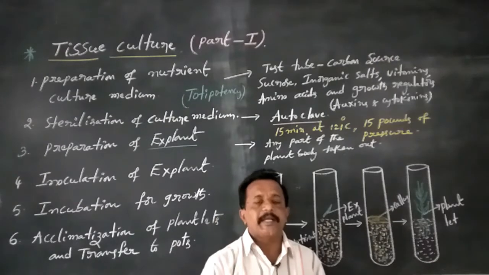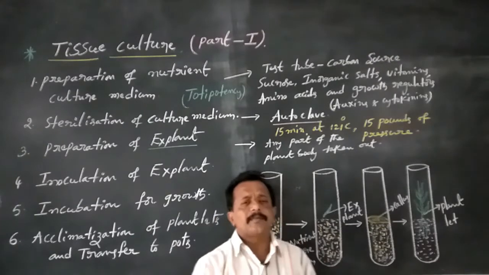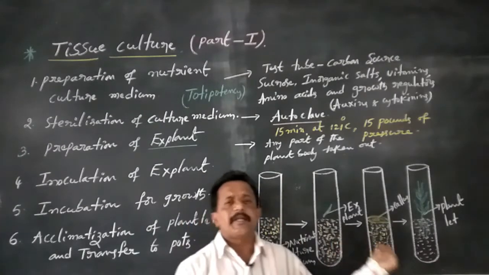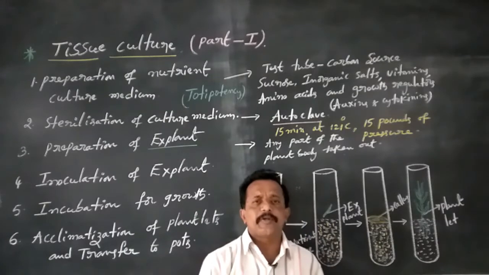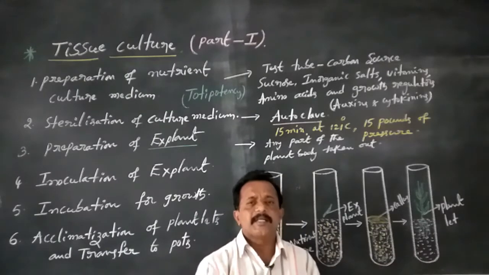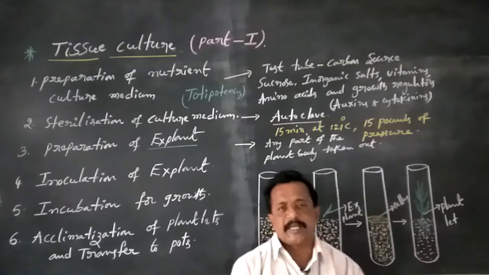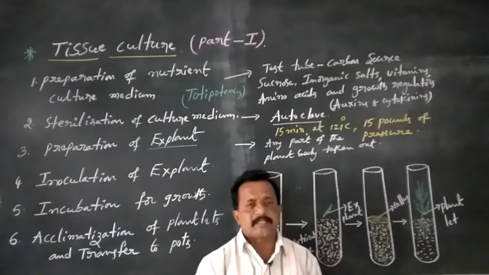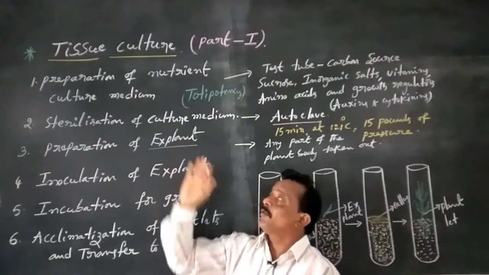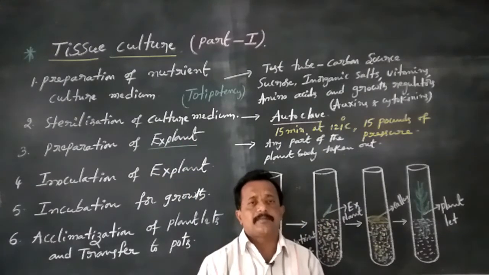Only the mineral nutrients or mineral elements as well as growth regulators are provided. That is the meaning of plant tissue culture.